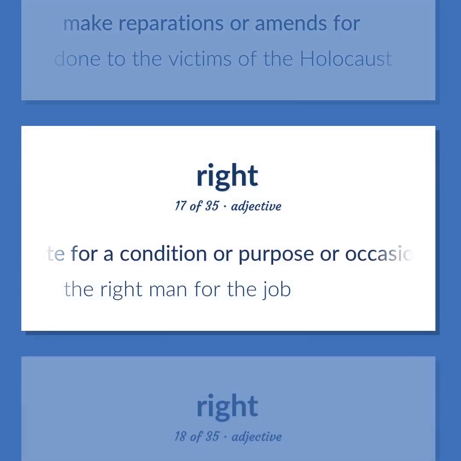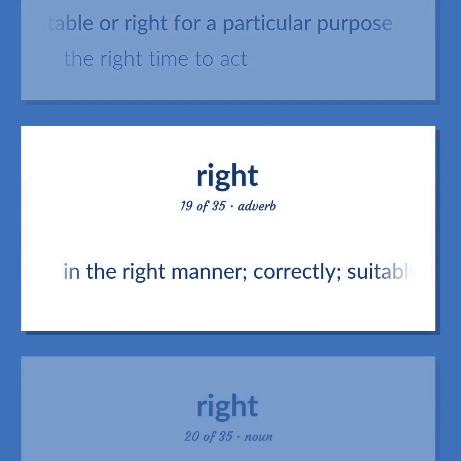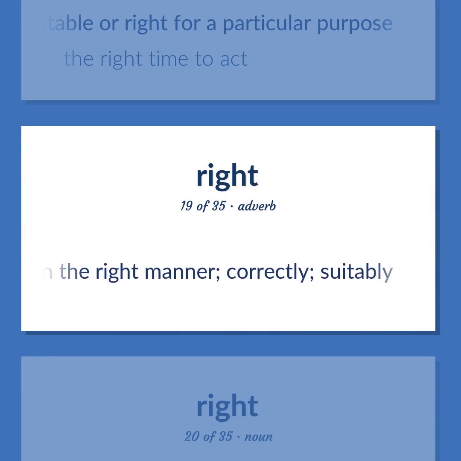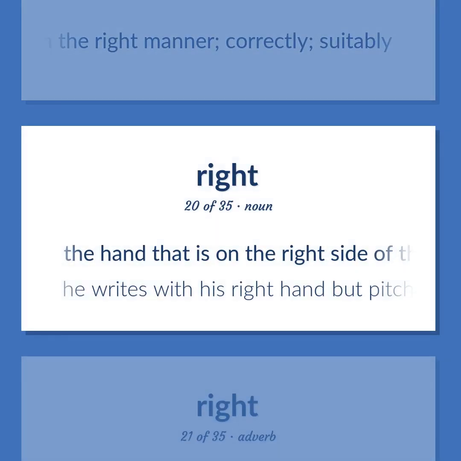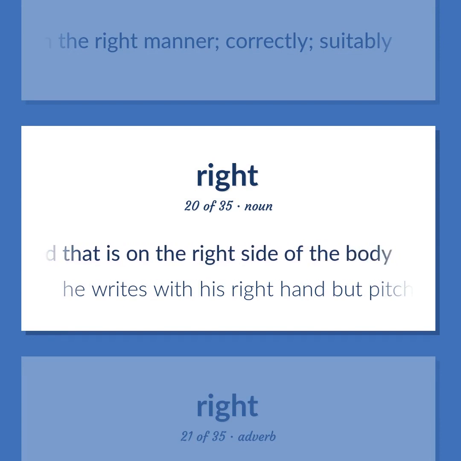Appropriate for a condition or purpose or occasion or a person's character, needs. The right man for the job. Most suitable or right for a particular purpose. The right time to act. In the right manner, correctly, suitably. The hand that is on the right side of the body. He writes with his right hand but pitches with his left.